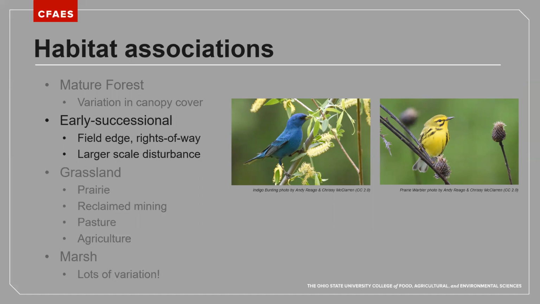Prairie warbler is one that is a little bit more area sensitive. We could also think of area sensitive early successional species like blue-winged warbler, yellow-breasted chat, field sparrow, even to some extent, likes larger areas. So edge and area are important. So think about that. When you're seeing species like indigo bunting, do you find them in a variety of habitats, small and large, compared to, say, prairie warbler that you might not find in a utility corridor?